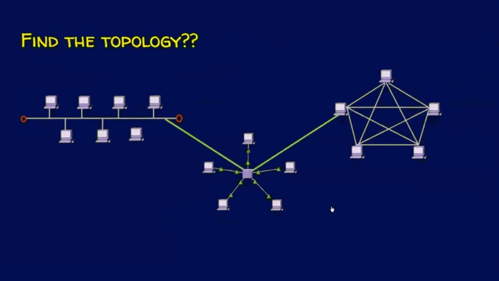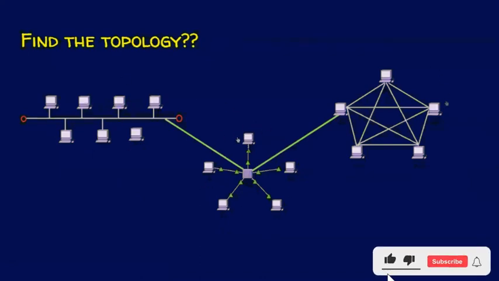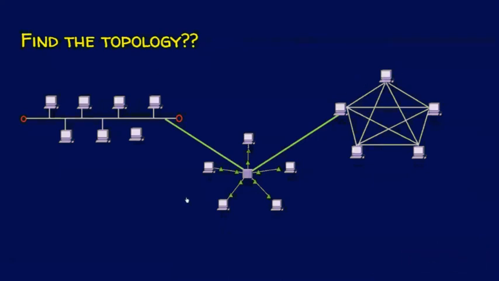Now there is a question for you, but this question need not be answered in a very detailed manner. Just the name of the topology is sufficient. What is the topology shown in the scenario? If you observe, there is a bus topology, there is a star topology and a mesh topology as well. And all networks are connected to each other. Can we give any single name for this topology? Yes, we can. And this is an example of a hybrid topology, where the topology can be made of one or more different topologies.